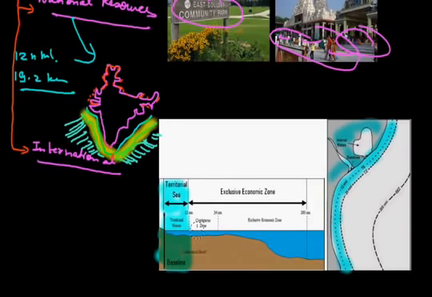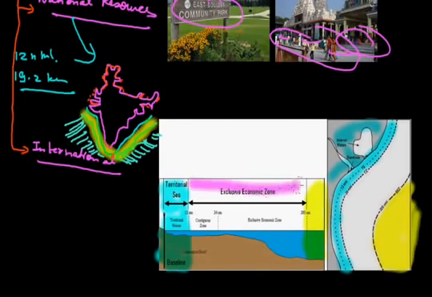Till 12 nautical miles or 19.2 kilometers, the area comes in national resources, and from 200 kilometers and above, this whole area is a part of international resources. And here we can see that this whole part is a part of international resources.